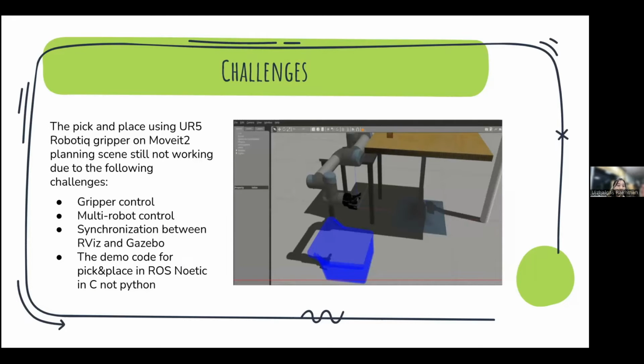However, the pick-and-place using the UR5 robotic gripper on the MoveIt 2 planning scene is still not working. We are trying to solve minor issues with gripper control and multi-robot control, and we also cannot load the full environment from simulation to RViz. The main challenge is that the documented issues about MoveIt use C++ and Python. In MoveIt, grasping is done using the MoveIt group interface, which defines various poses and departures involved in a grasping operation, but there are no reports that it works in the migrated Python file.